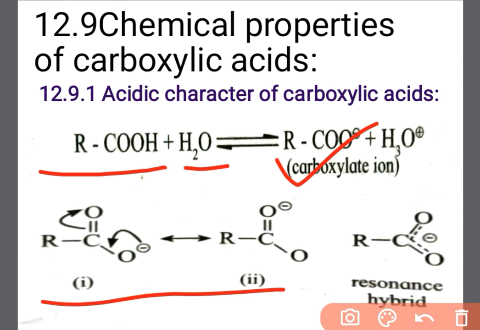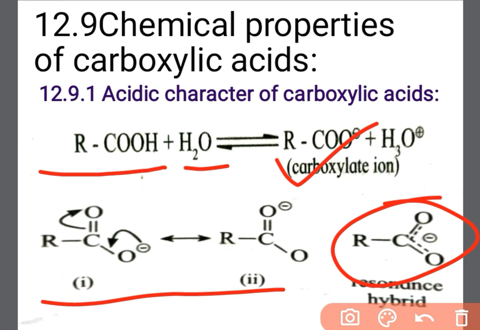Structure first and structure second are resonating structures for carboxylate ion, and the last structure is the resonance hybrid of these two structures. Therefore, this gives good resonance stabilization to carboxylate ion, which in turn gives acidic character to carboxylic acids, meaning protons of the COOH group can easily dissociate in aqueous solution.